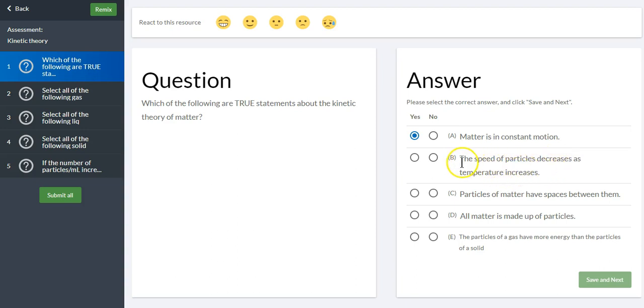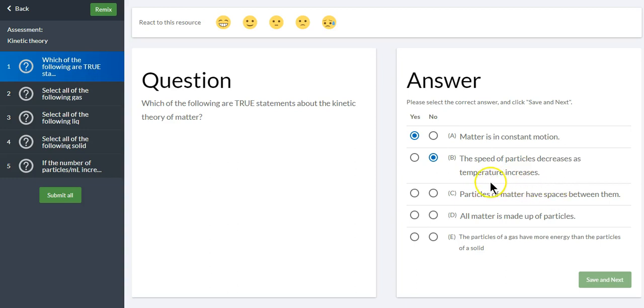So this one is a no, and the reason why is because temperature is just a measurement of the speed. So these are connected. They have to do the same thing. So if the speed decreases, the temperature would have to decrease as well. So these can never be opposite in the kinetic theory of matter, or they are a no or an untrue statement. All right, particles of matter have spaces between them.